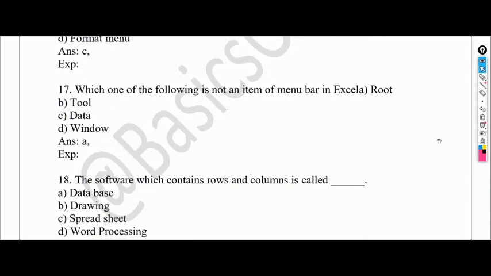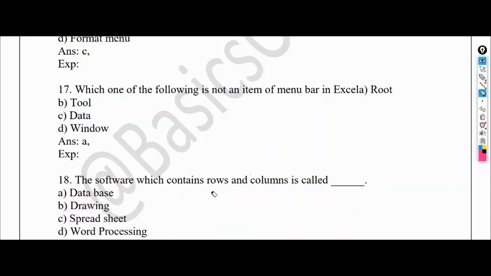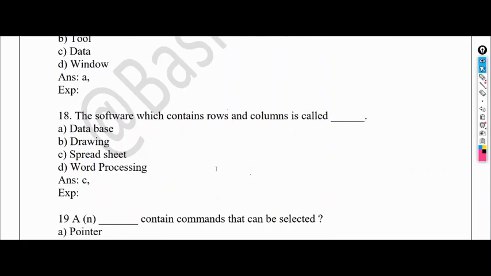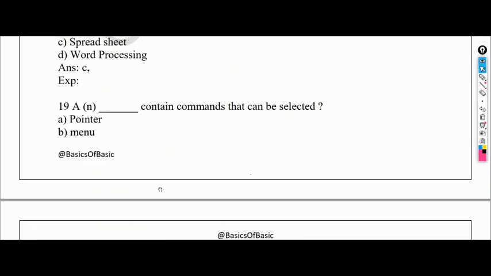The software which contains rows and columns is called as, this is very easy, you would have studied it in your classes. It will not be database, not drawing, not word processing, it is spreadsheet. In Excel, you can see it is divided into a certain number of rows and columns like this, right? So this is called a spreadsheet. This is very important for other banking exams also. Please remember these things.